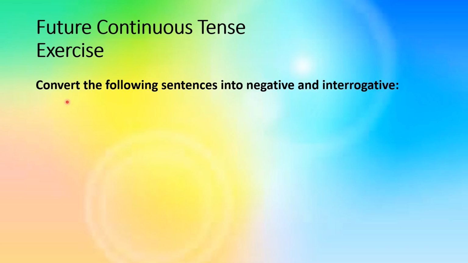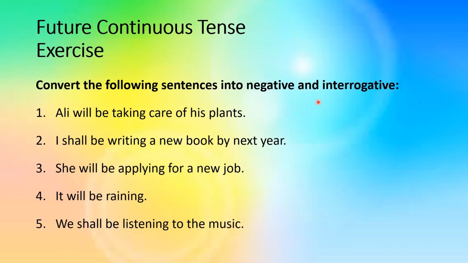Now I want you to do some exercise. You're supposed to convert the following sentences into negative and interrogative forms. Here are 5 sentences. Ali will be taking care of his plants. I shall be writing a new book by next year. She will be applying for a new job. It will be raining. We shall be listening to the music.